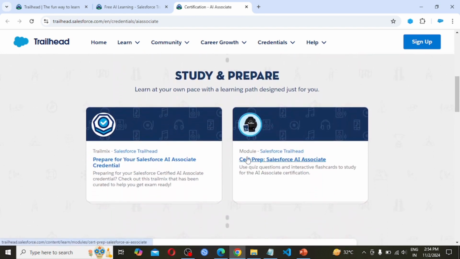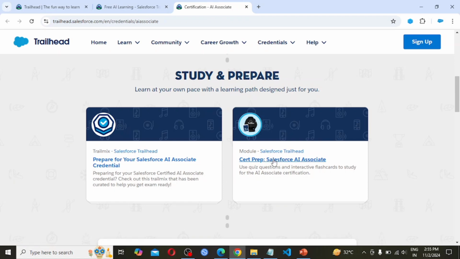Study and prepare. There is a trail mix for AI Associate credentials. Prepare for your Salesforce AI Associate credentials. This is for preparation of the Salesforce Certified AI Associate credentials. This trail mix is going to help us know much more about the artificial intelligence associate.